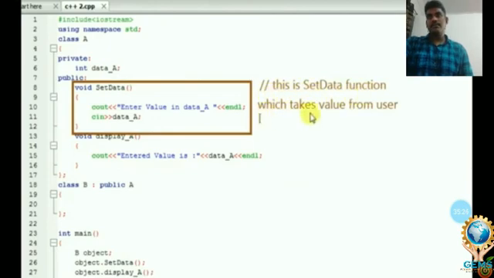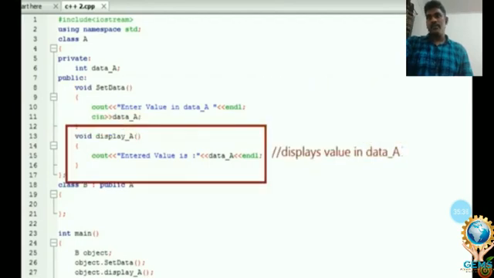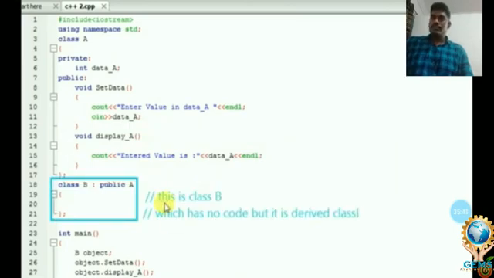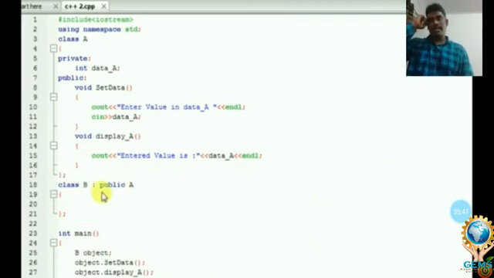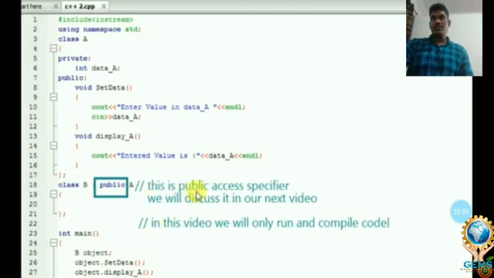This is the code given in the parent class, a set of data functions which takes a value from the user and assigns it to data A. And this one is called a derived class or child class. In this derived class, we are not writing anything.